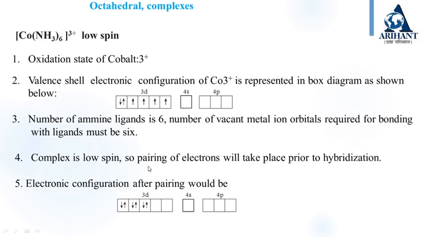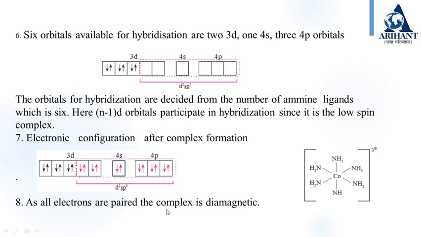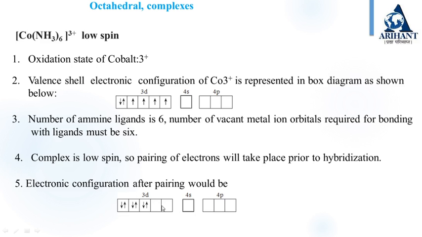As the complex is low spin, pairing of electrons will take place before the hybridization. So the electronic configuration after pairing would be 3d, these are paired electrons, and so the vacant orbitals will be two 3d orbitals, one 4s and three 4p orbitals available for bonding.